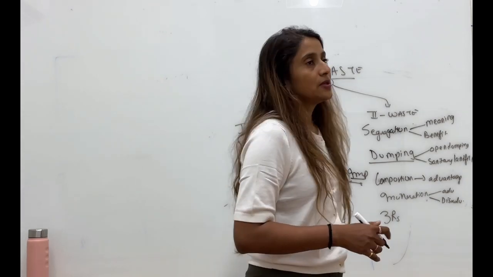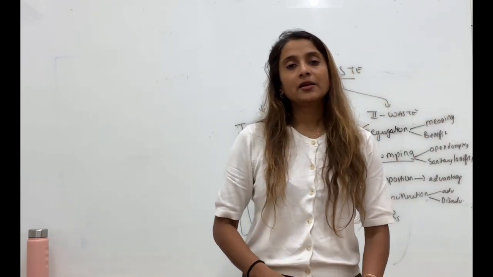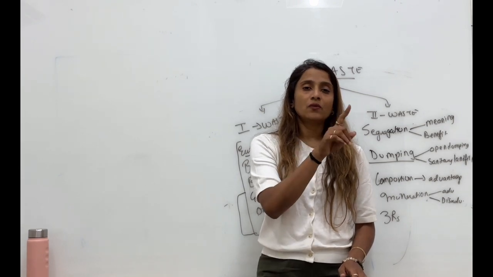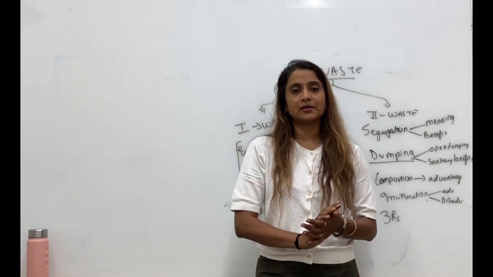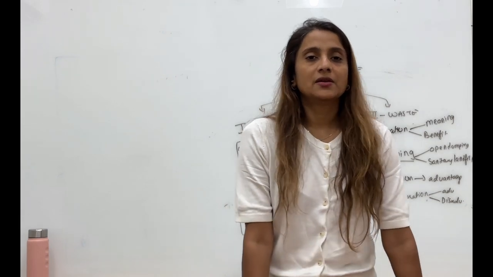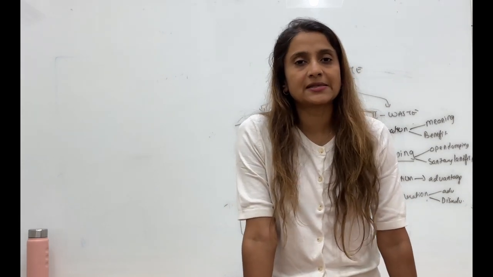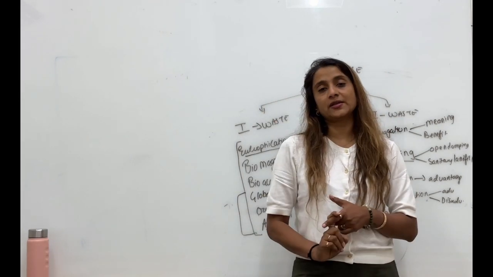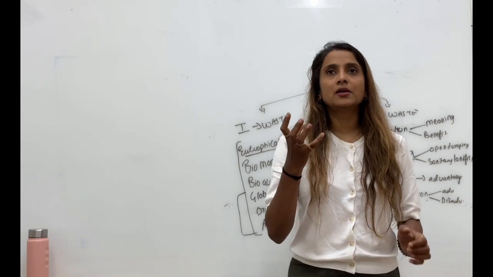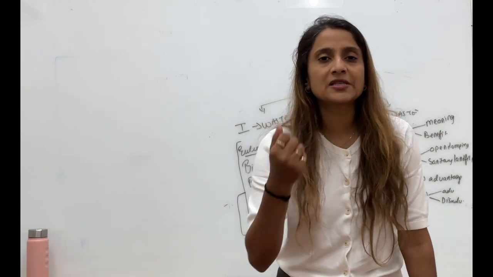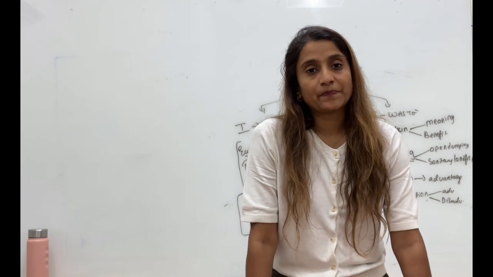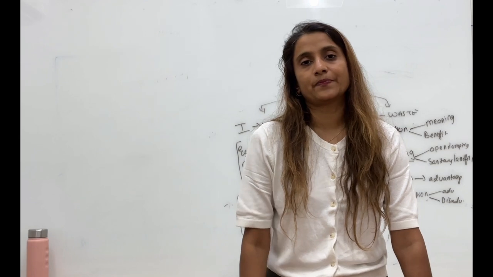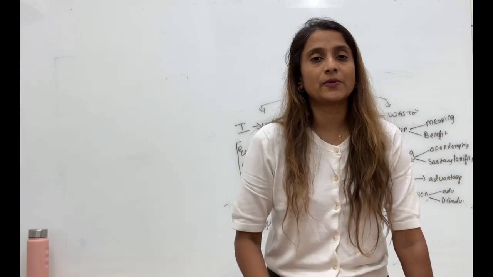3R: reduce, reuse, recycle. There are chances they will give you a lot of examples and they will ask you to classify what is reduce, what is reuse, what is recycle. They can ask you to classify like this. Which one is reduce, which one is reuse, which one is recycle. So that you should know very well. For example, segregation helps in reducing the waste. Carrying steel tiffin instead of disposable container will reduce the waste. Using scientific method like electrostatic precipitator will reduce the waste. Using incineration will reduce the waste.